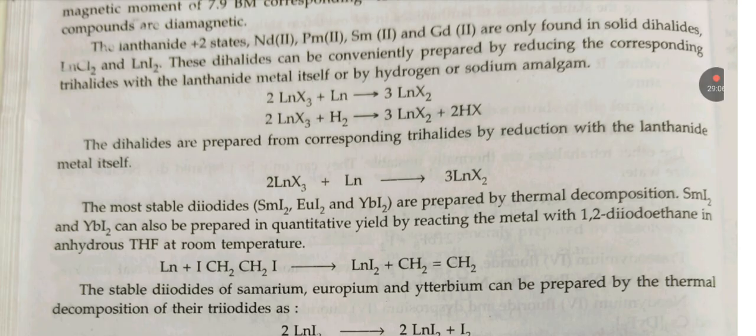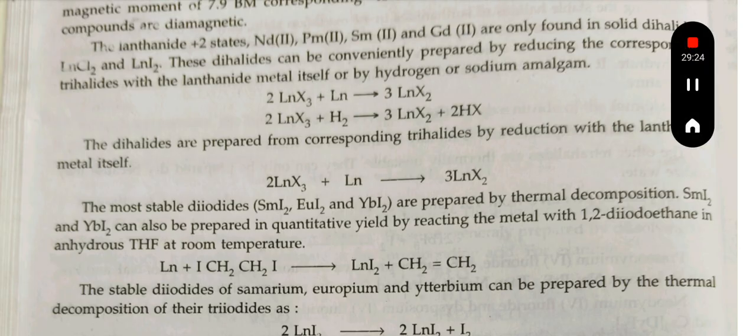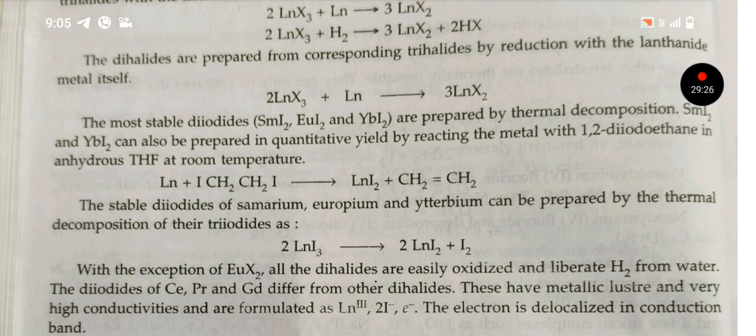The stable diiodides of samarium and ytterbium can be prepared by the thermal decomposition of their triiodide as 2 LnI3 will give 2 LnI2 plus I2. With the exception of EuX2, all the dihalides are easily oxidized and liberate H2 from water.